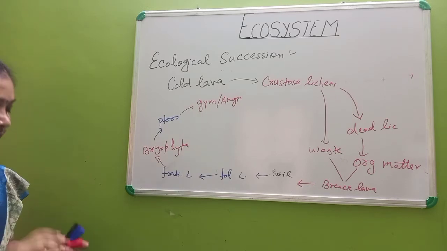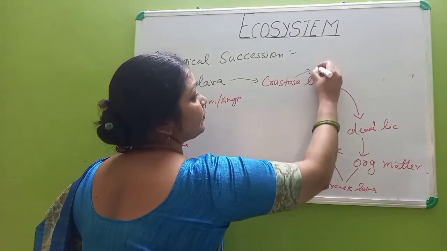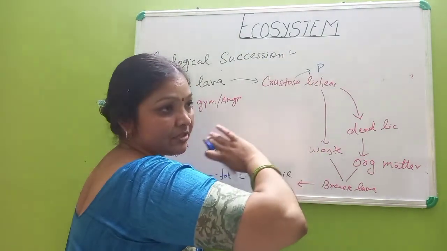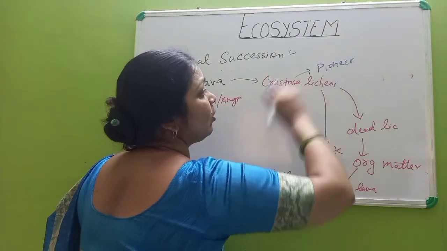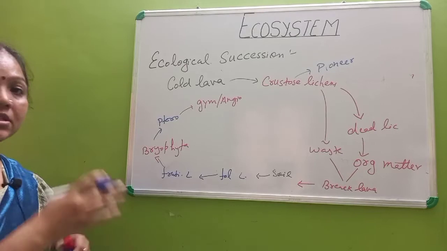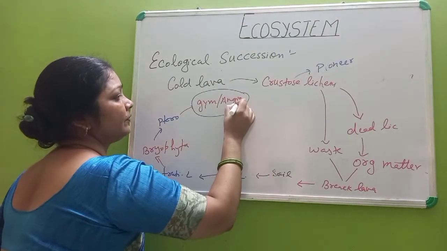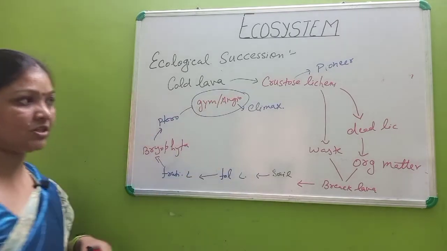Now, in this cycle, this is the pioneer species because it started the formation or started the life. Now this will be the climax species.